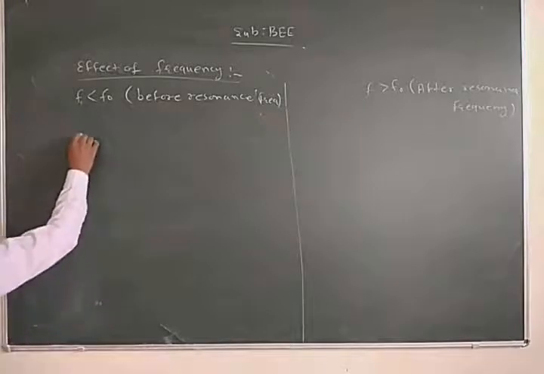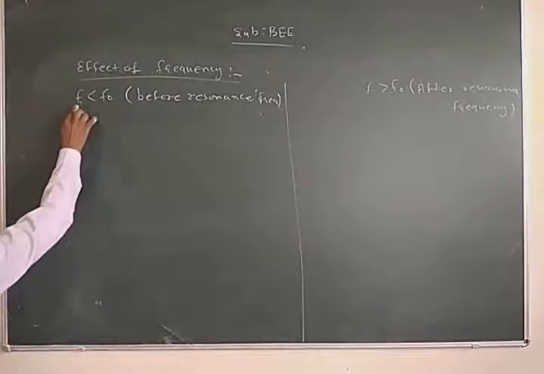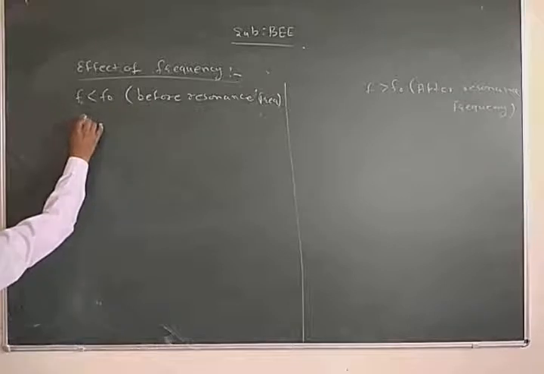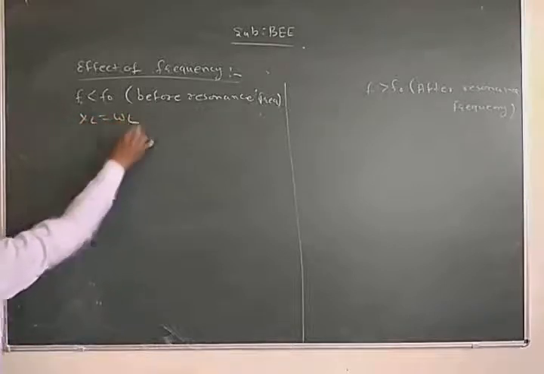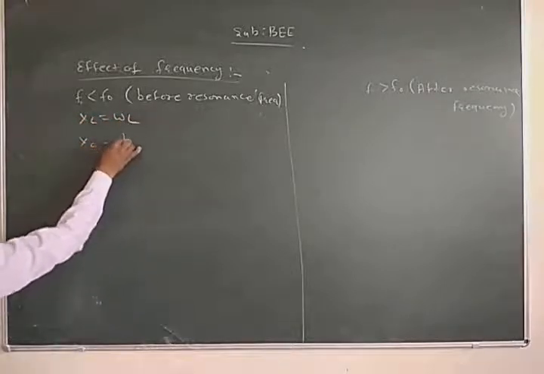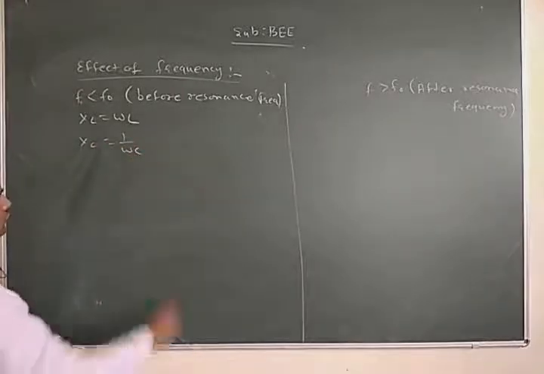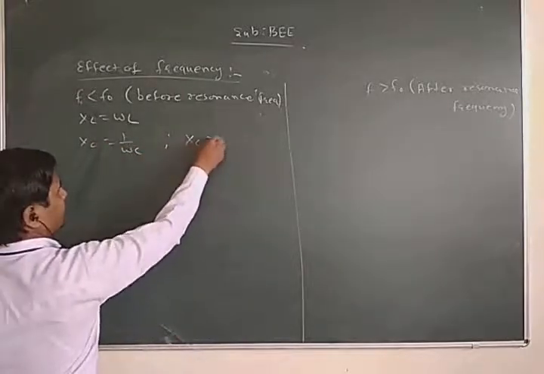So we know that before resonance frequency XL is equal to omega L and XC is equal to 1 upon omega C. So we can say that XC will be greater than XL.